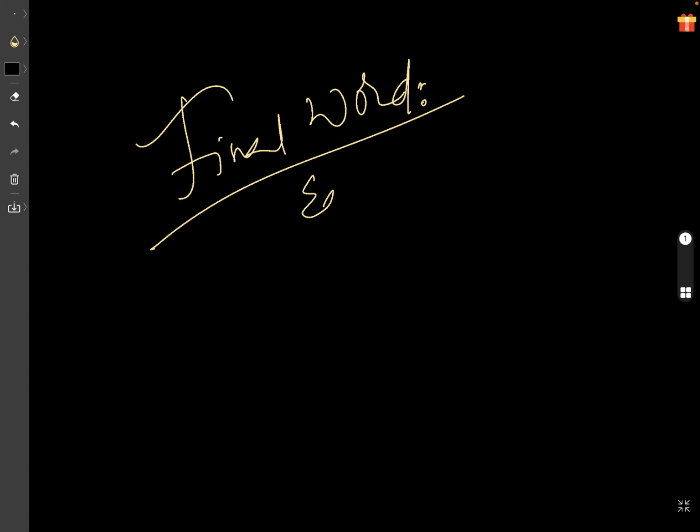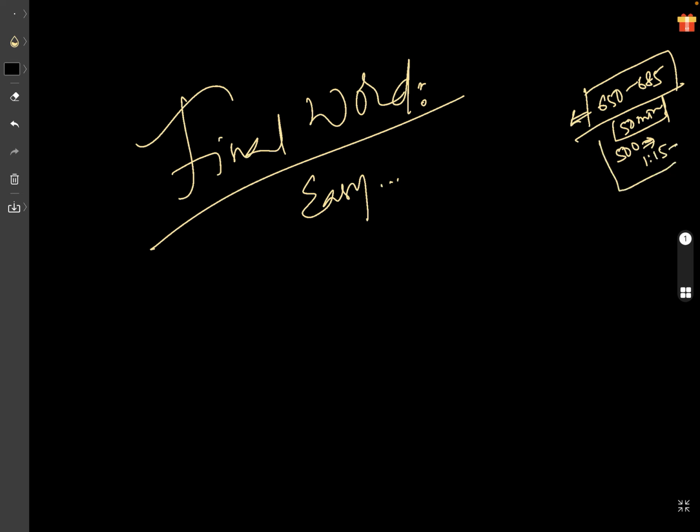Paper is easy, as most of my students said. Most of my students who got around 650 to 685, those who got these marks, all said the paper is a little lengthy. Okay, for them biology took around 50 minutes, but most other students who are getting around 500 marks said that biology took a lot of time, more than 1 hour 15 minutes. This they didn't expect. Generally, students complete biology in 45 to 50 minutes.